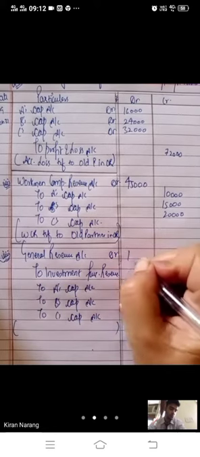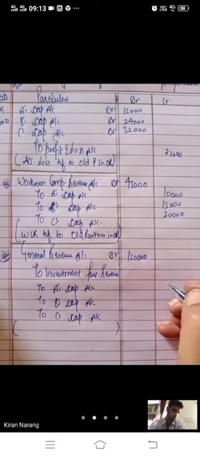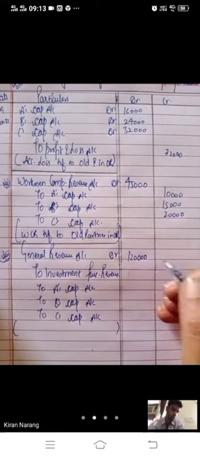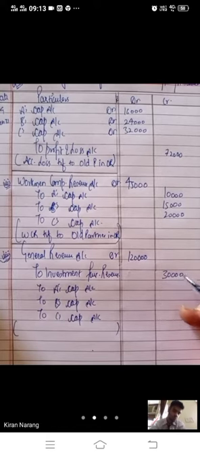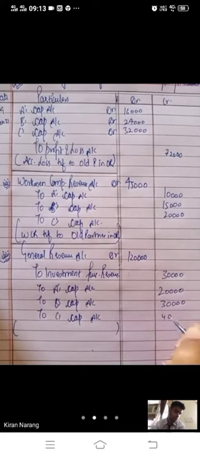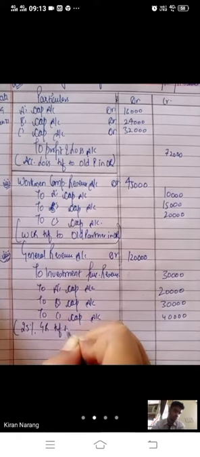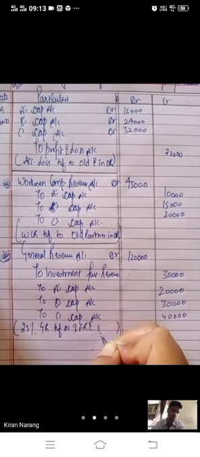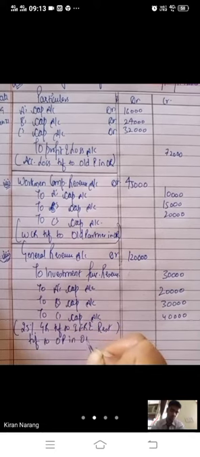General reserve was given as 1,20,000, and they have said that 25% should be transferred to investment fluctuation reserve. So 25% of 120 will be 30,000. After deducting 30,000 from 120, 90,000 will be distributed among old partners in old ratio. 2, 3 and 4 was the ratio. 25% of general reserve is transferred to investment fluctuation reserve and the rest is transferred to old partners in old ratio.